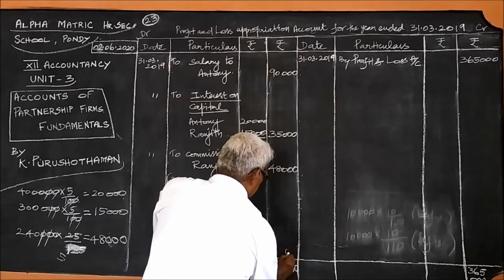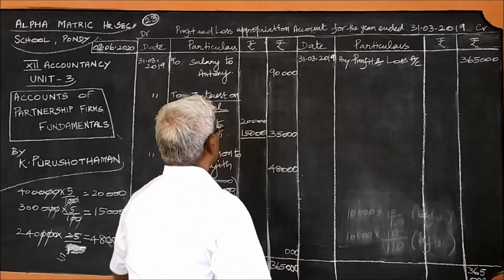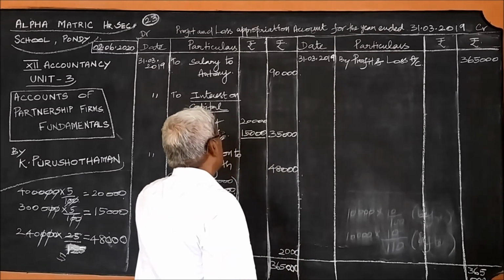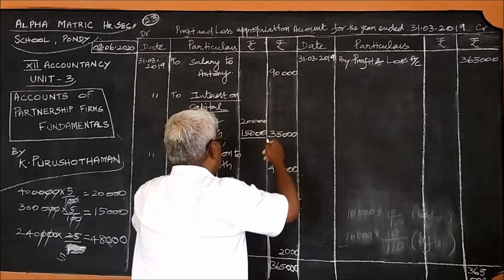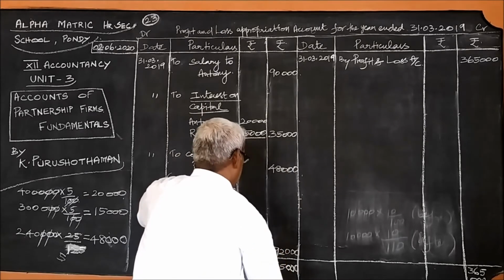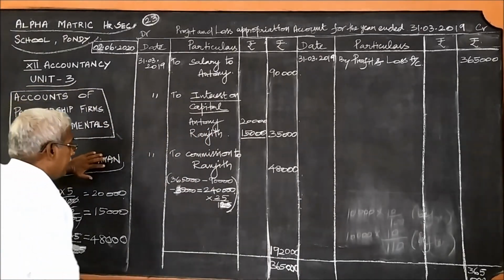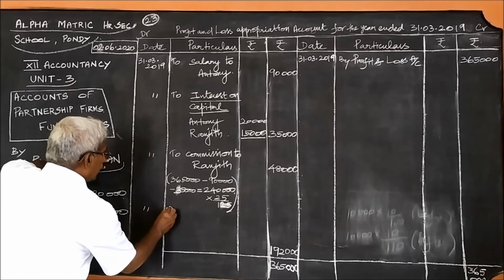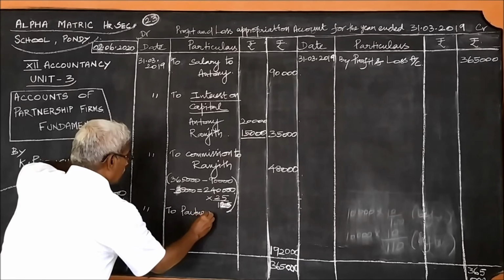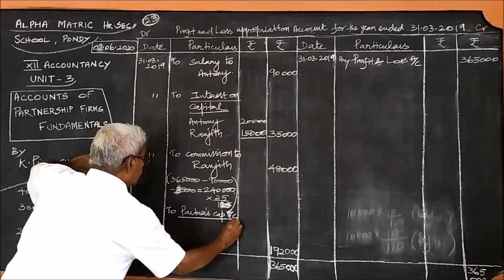1,92,000 is the balancing figure. This amount should be divided and given to the partners, to partners' capital account.